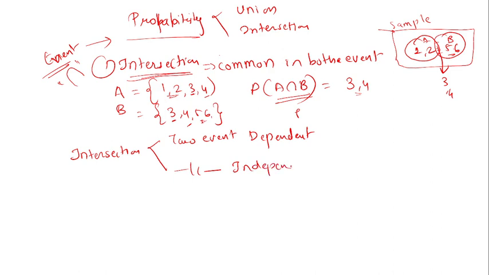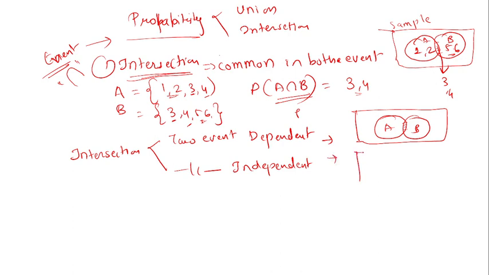In the case of dependent events, if I draw the diagram, this is the sample, this is event A and this is event B. A and B are intersecting at a specific point, so they are dependent on each other. A is affected by B and B is affected by A. So this is a dependent event.